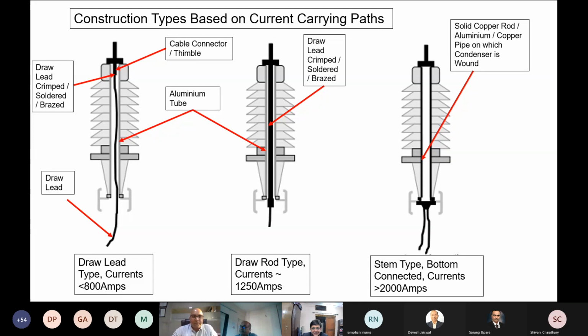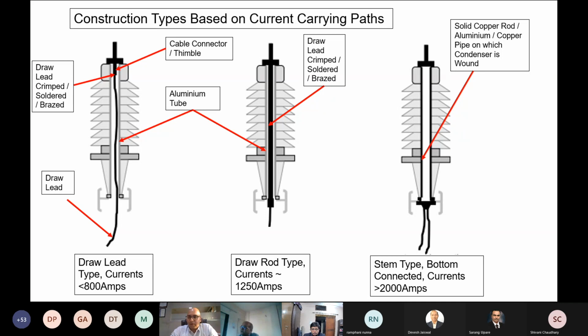I got disconnected. As Nirav was mentioning, draw lead is the type he described. The second type is draw rod, where the copper rod is drawn through the aluminum tube of the condenser core. The draw rod means you will have the transformer lead at the bottom, either crimped or bolted to the draw rod, which is at the oil end terminal of the bushing.